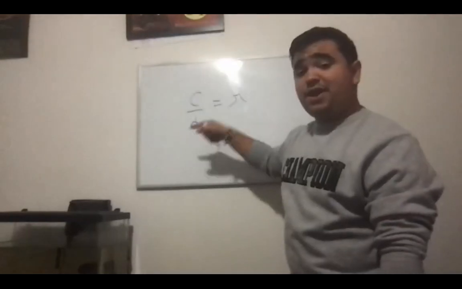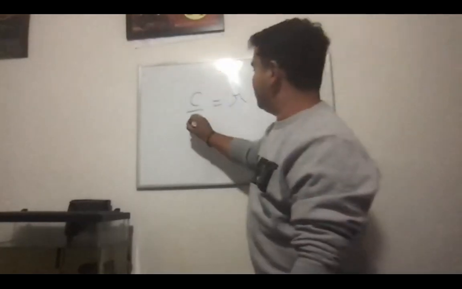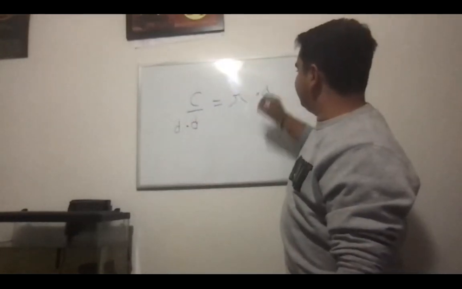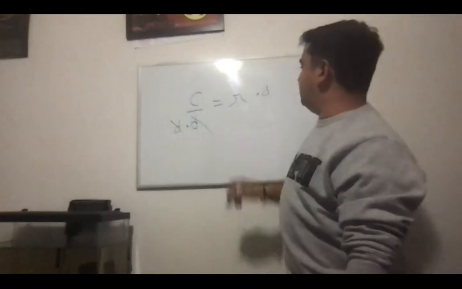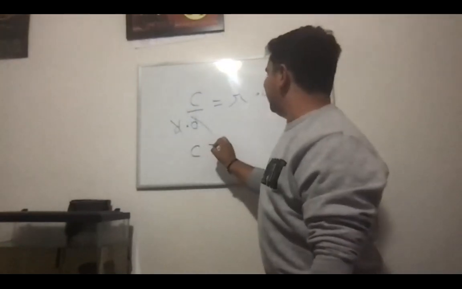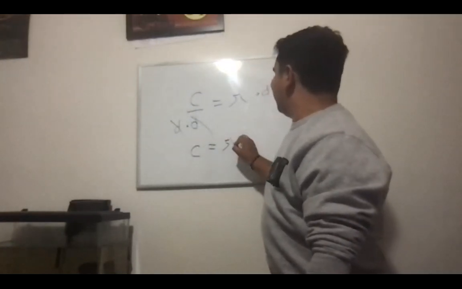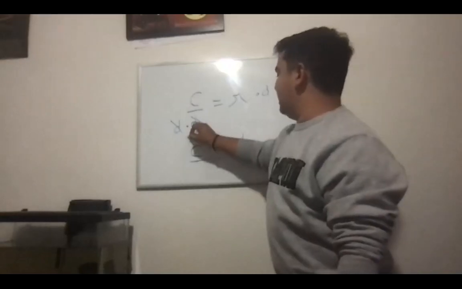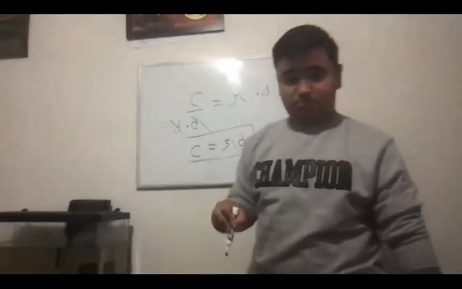Well, since it's being divided here, we're going to multiply by it. So we multiply by d on both sides. These d's cancel out, and we're left with circumference is equal to pi times the diameter. And that's how you find circumference. Pi times the diameter. Okay?